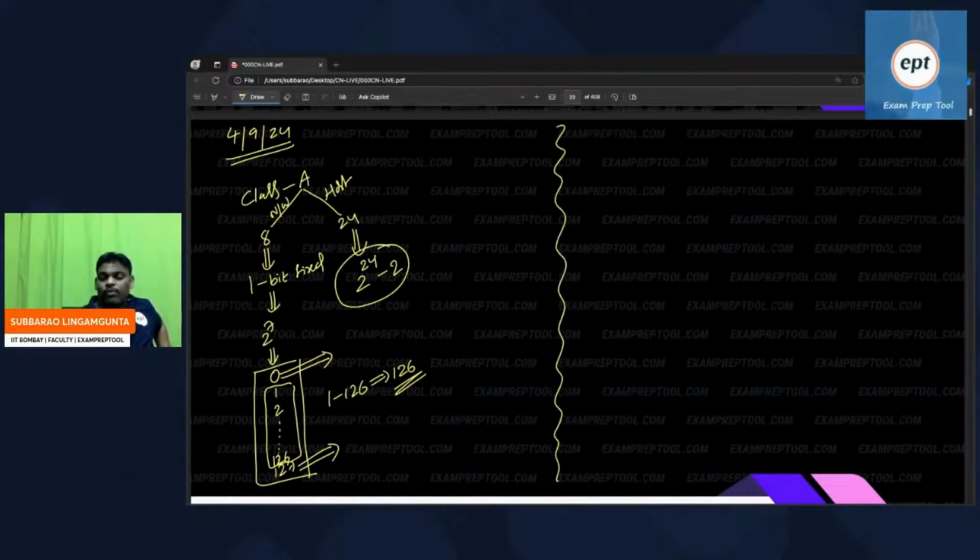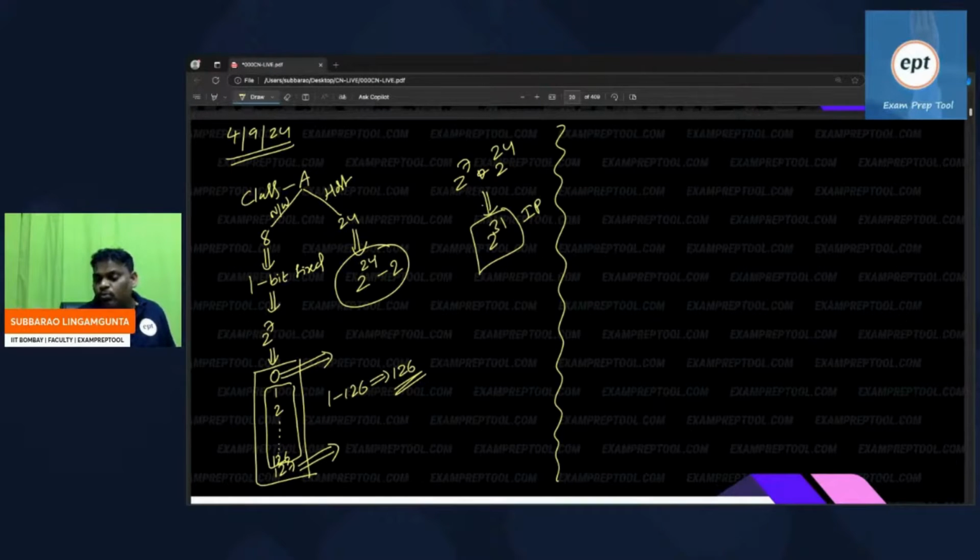If anyone asks you, in class A network, total IPs how many? 1 bit is fixed, so 2 power 7 in the network part and 2 power 24 in the host part. So totally 2 power 31. These many IP addresses are possible, and they are used for some purpose.